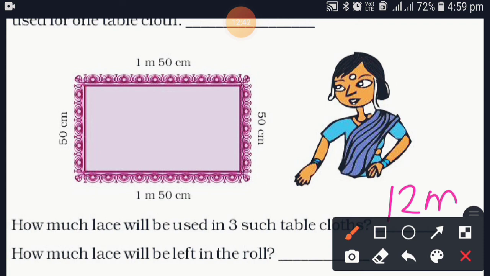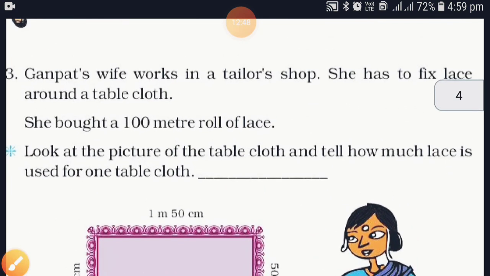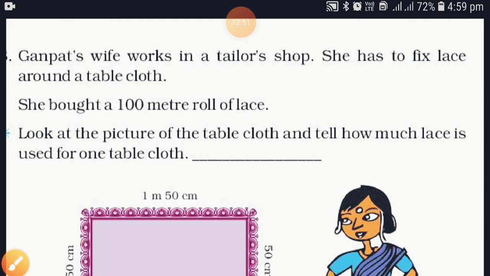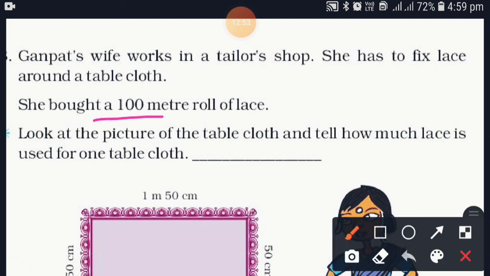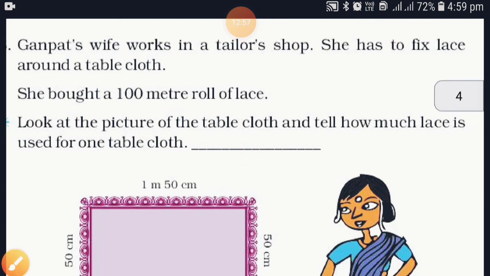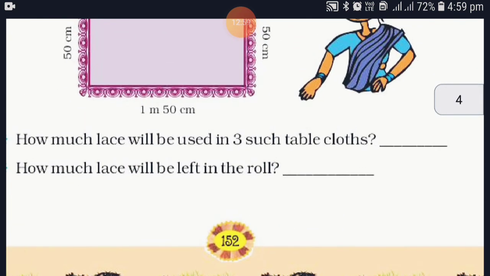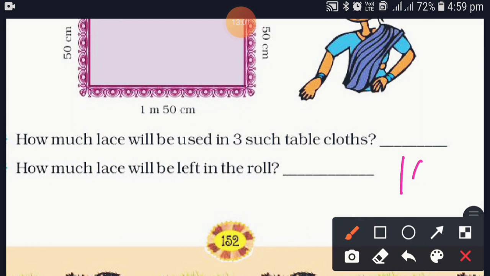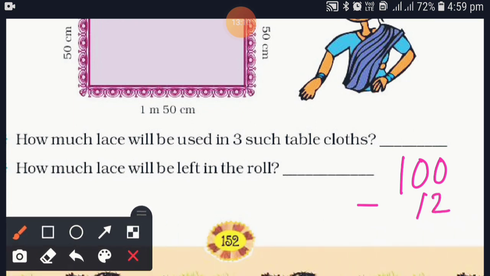Now next it is given how much lace will be left in the roll. So first of all again you have to read the question that she bought how many meters of roll of the lace? 100 meter. So again you have to subtract. 100 minus 12, because 12 meter will be used.